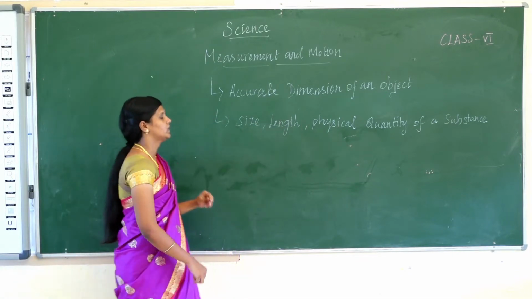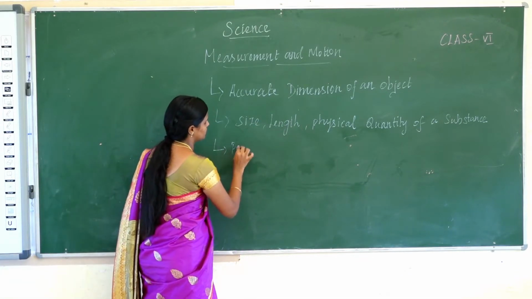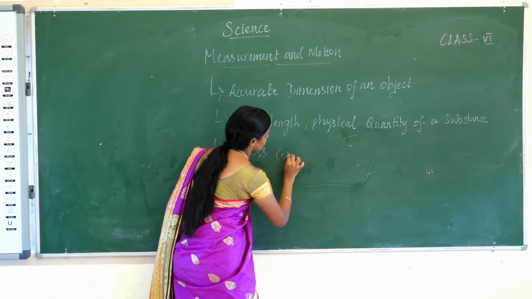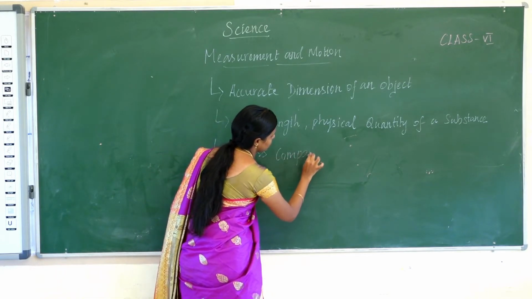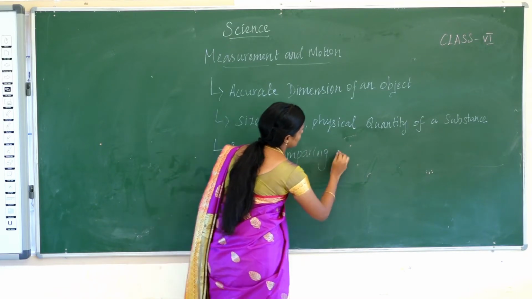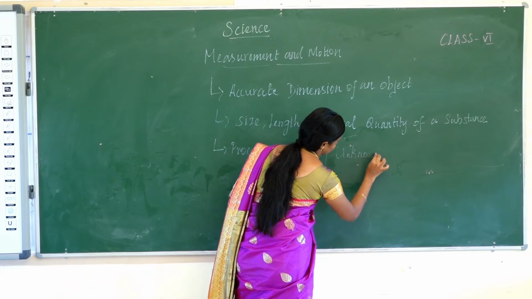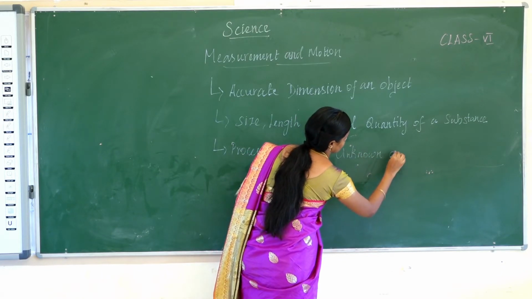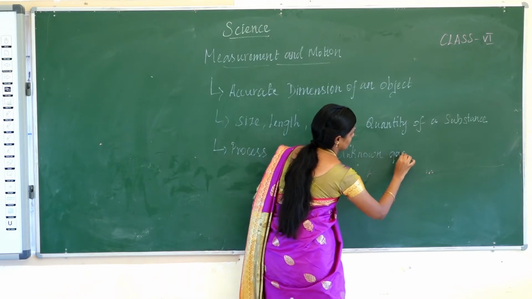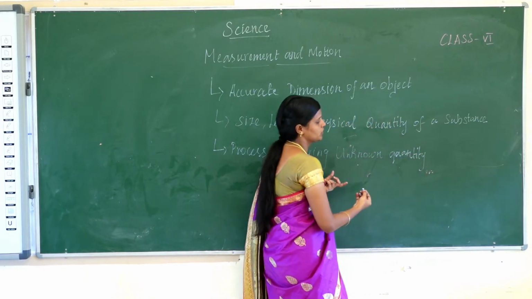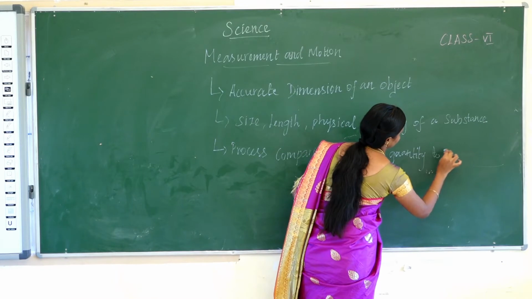Measurement is the process of comparing an unknown quantity to a fixed quantity.